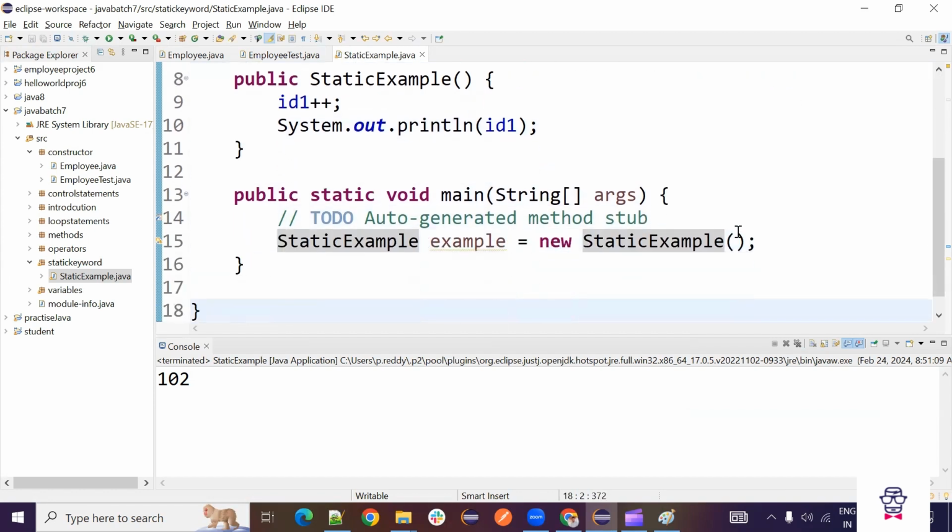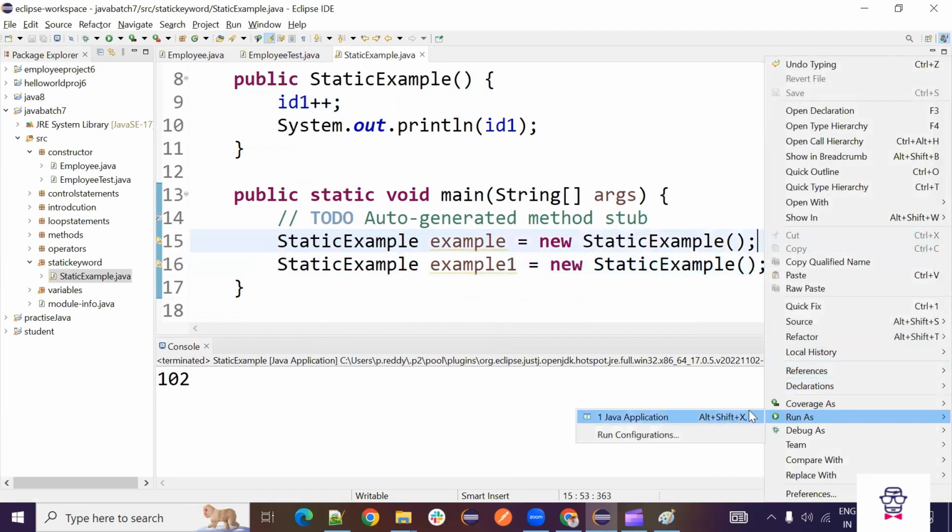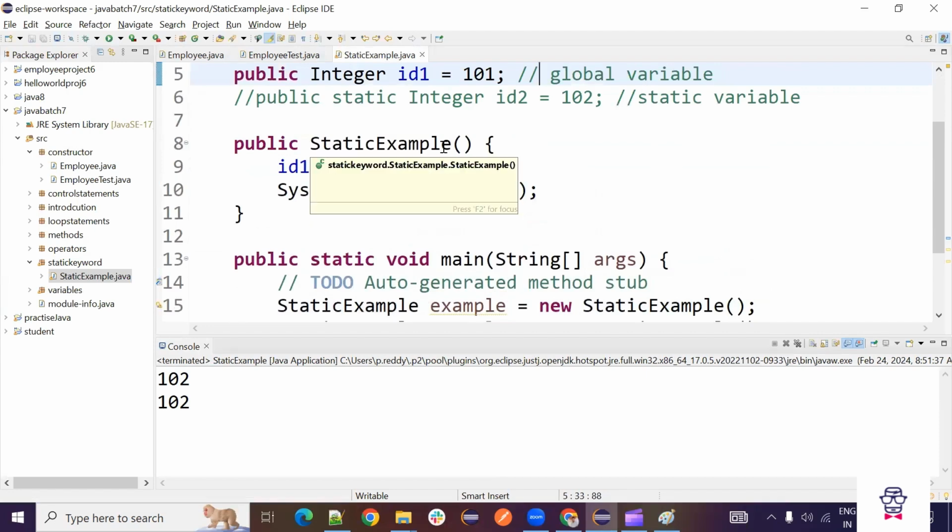Now we will create one more variable, one more object. Example one. Example. So we have created one more. So again, it is printing 102. It is not getting increased because every object is independent.